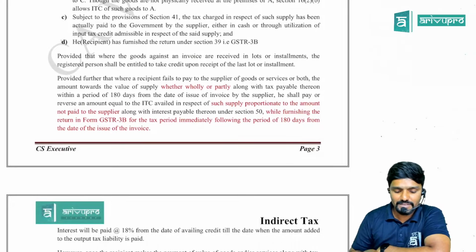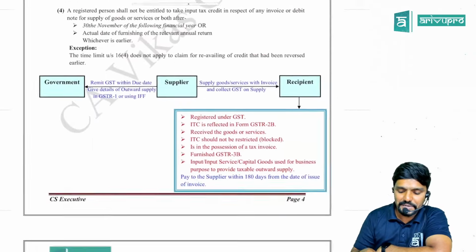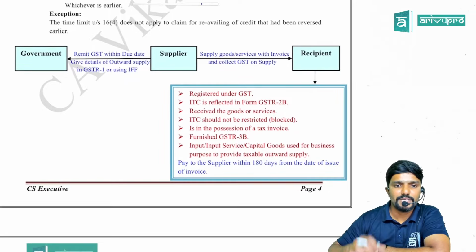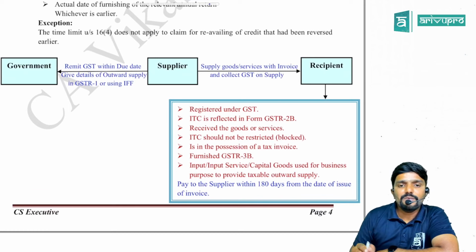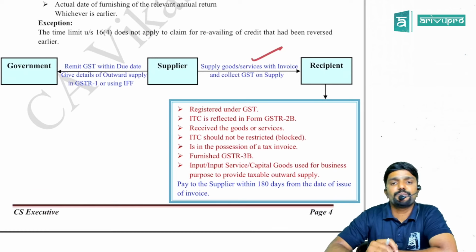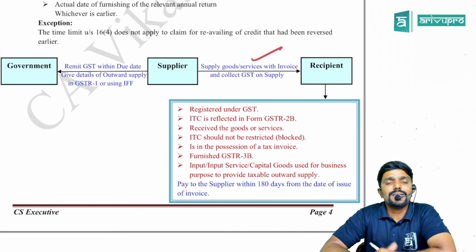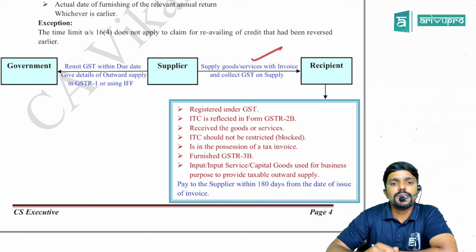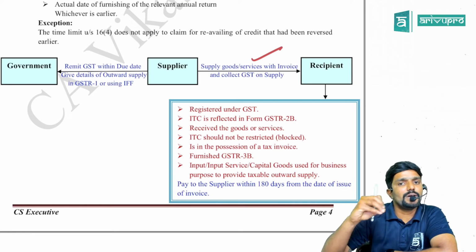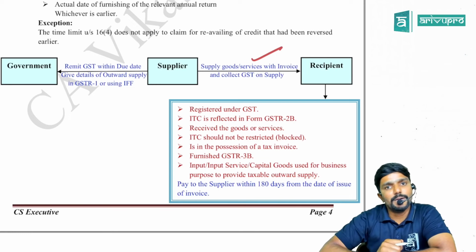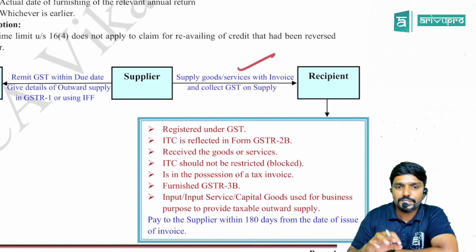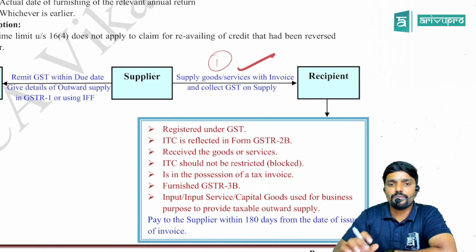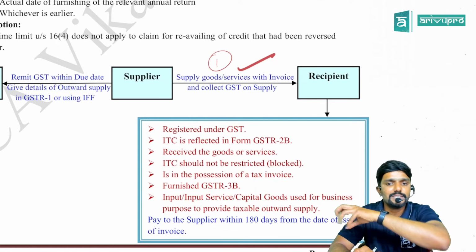Yes, guys. Before going through the changes and all, I will quickly recap this. I have just given it by way of a diagram here. Now, whenever the supplier supplies goods or services to the recipient, he has to supply them along with the invoice, that is the tax invoice. And on that supply, he will collect the GST and deposit it to the government. So first the supplier will supply the goods or services along with the invoice to the recipient and collect GST on that supply.